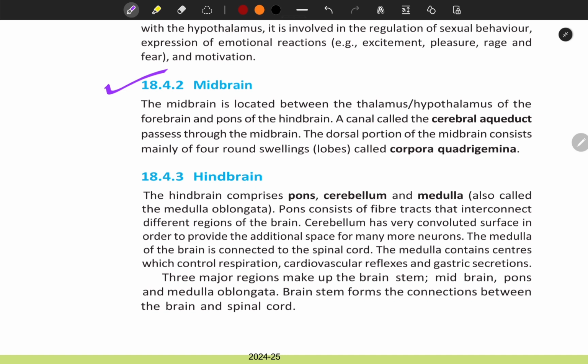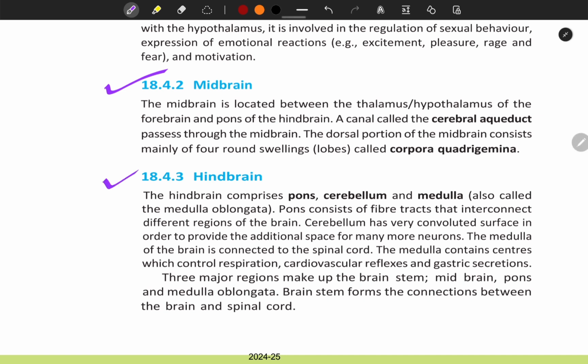18.4.2 Midbrain. The midbrain is located between the thalamus or hypothalamus of the forebrain and pons of the hindbrain. A canal called the cerebral aqueduct passes through the midbrain. The dorsal portion of the midbrain consists mainly of four round swellings, that is lobes, called corpora quadrigemina.